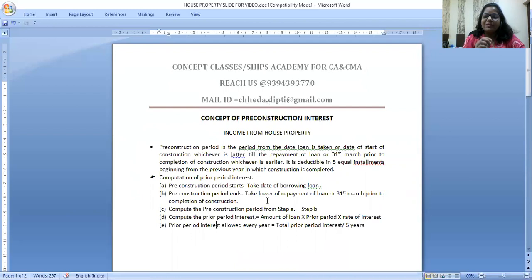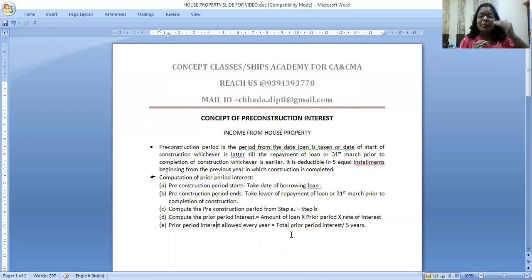And for every problem, maintain the steps. What is your first step? Pre-construction period starts from the day you take the loan. Pre-construction period ends at the repayment of the loan, actual date, or 31st March prior to that. Compute the pre-construction period A to B. Compute the pre-construction interest: loan into period into rate, and divide it by 5. And to this, you add the current year's interest.